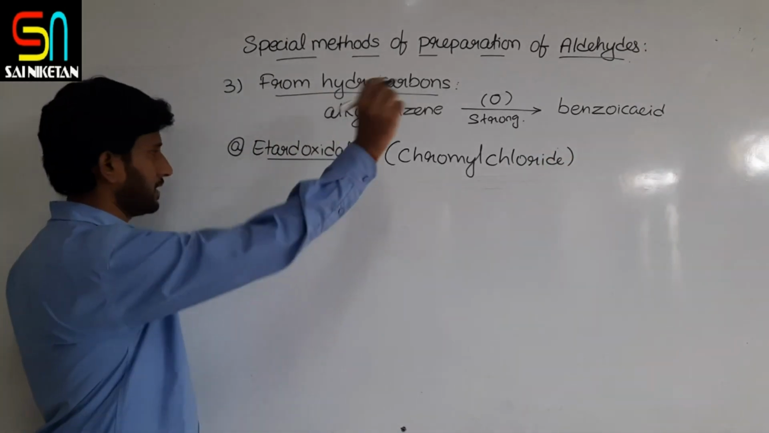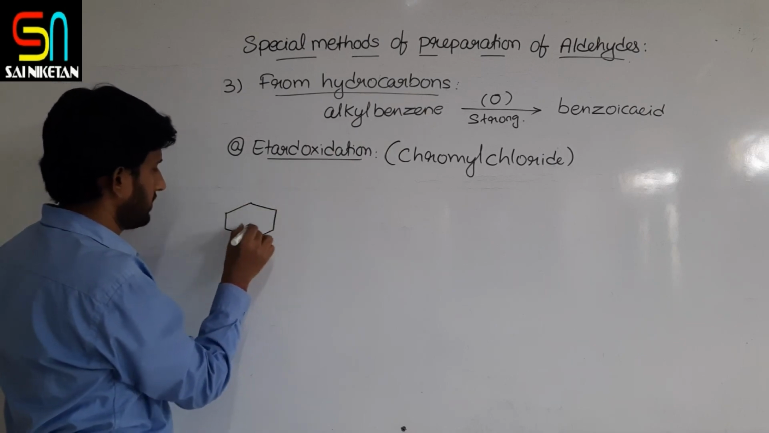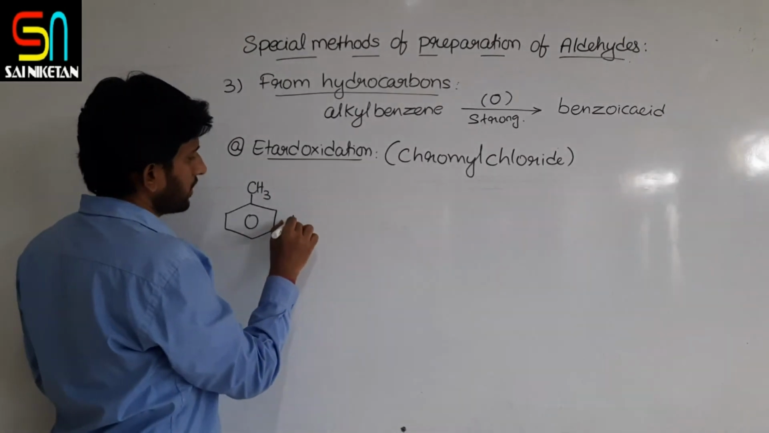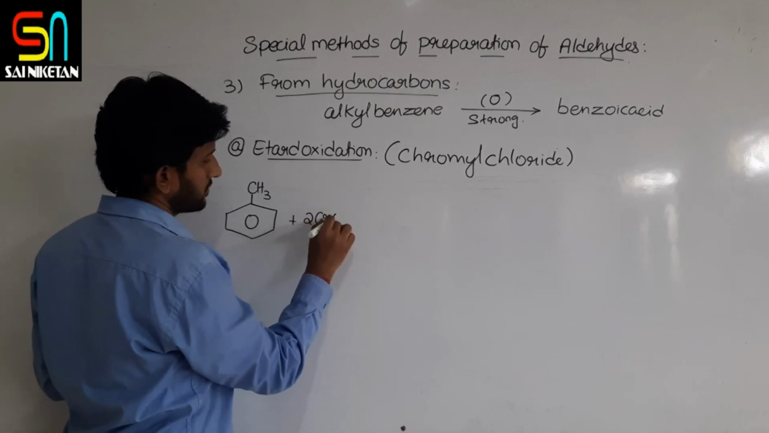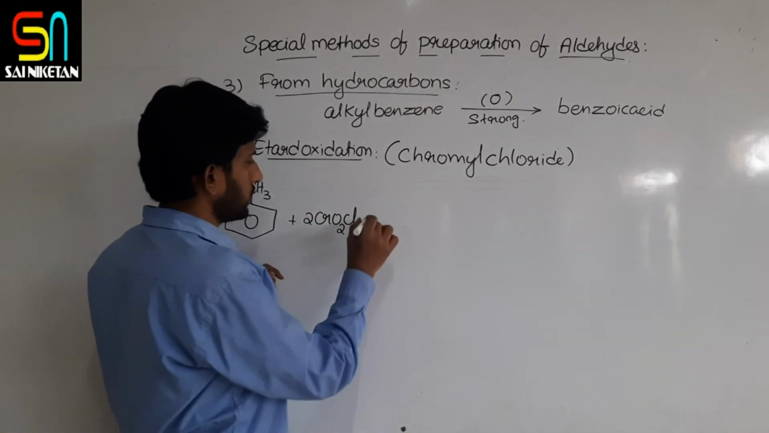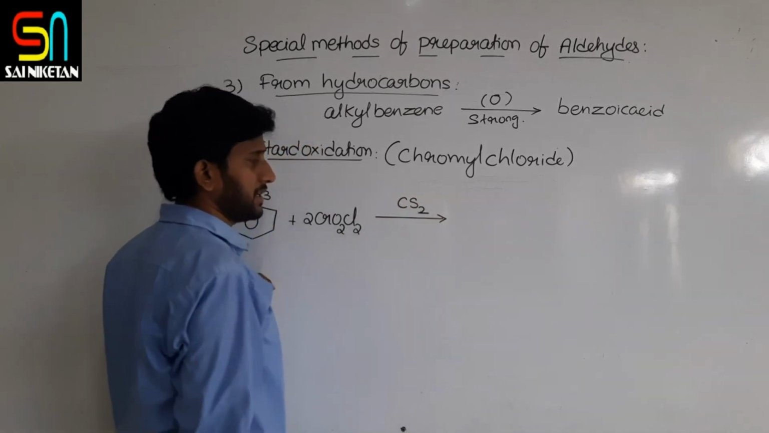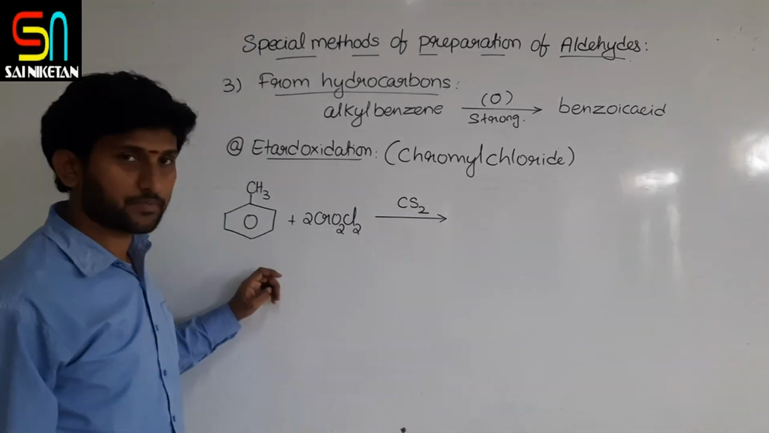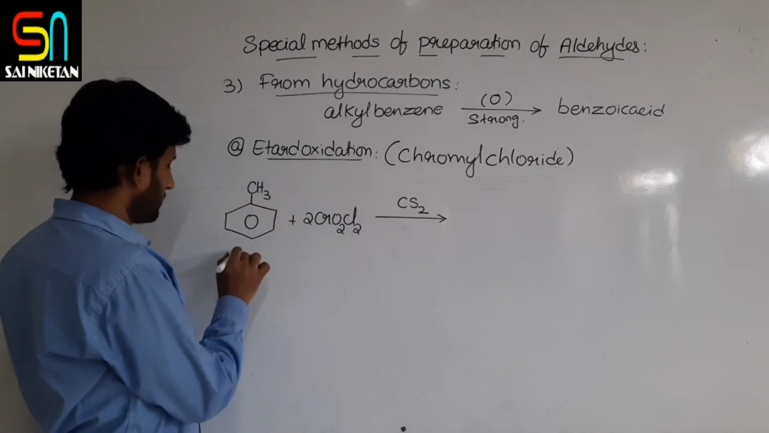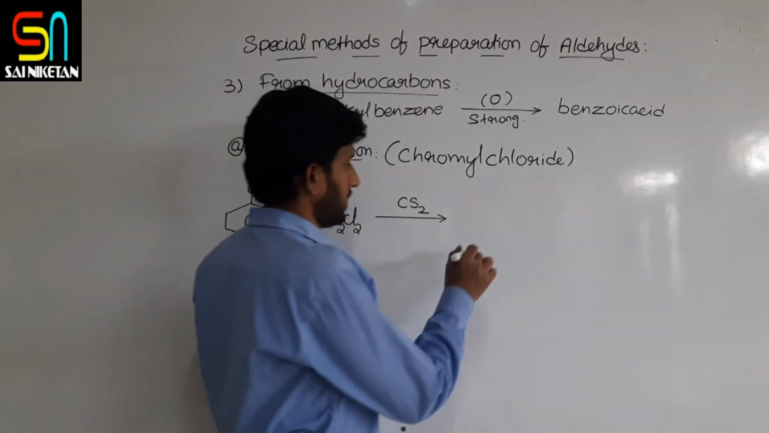Chromyl chloride. That is, let us take oxidation of toluene with chromyl chloride. The formula of chromyl chloride is CrO2Cl2, in carbon disulfide medium, which we are taking as solvent. So what happens is this chromyl chloride forms a complex with toluene. First of all, you will get a complex.